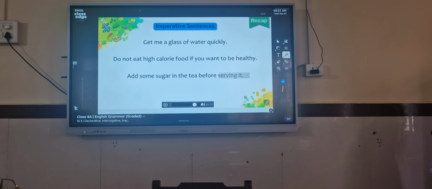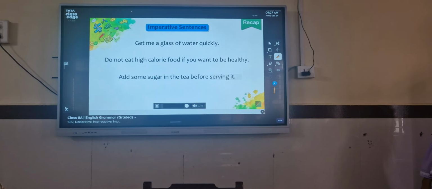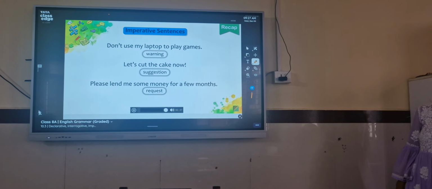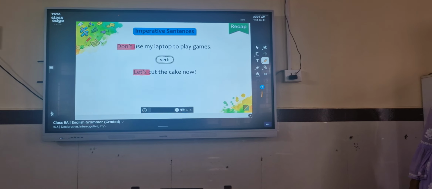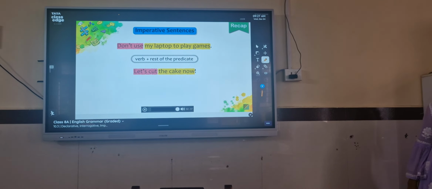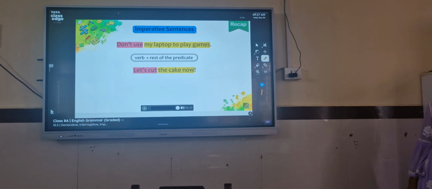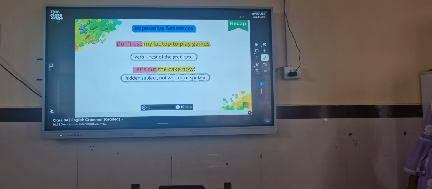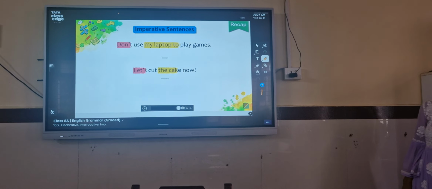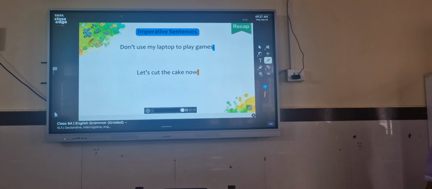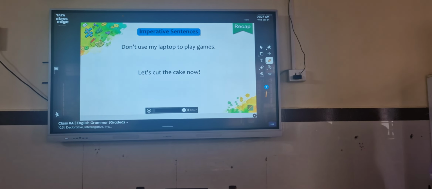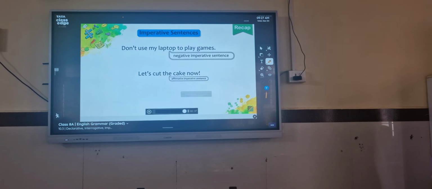To recap, imperative sentences are used for making suggestions and requests. Imperative sentences start with a verb followed by the rest of the predicate. The subject is implied. It is not written or spoken. They can end with a full stop or an exclamation mark. An imperative sentence can be negative or affirmative.